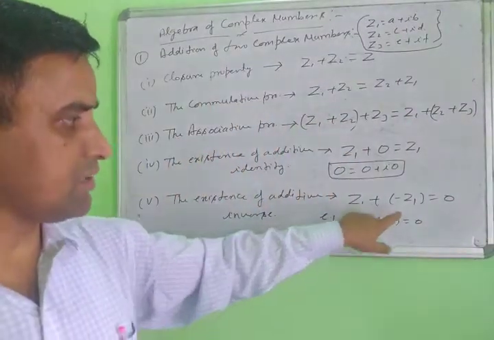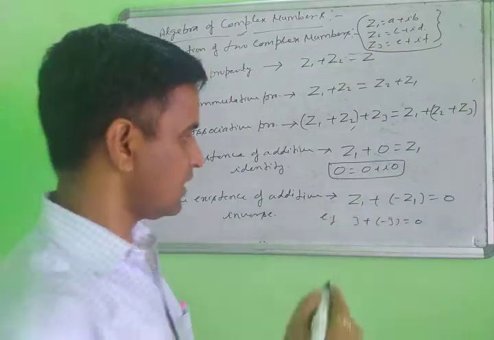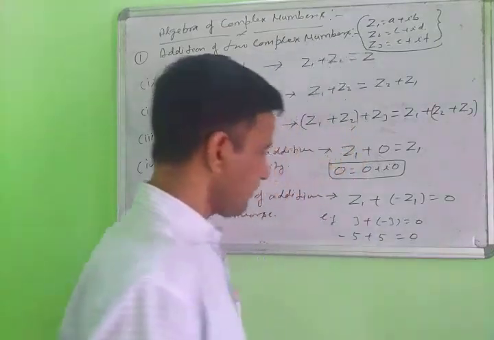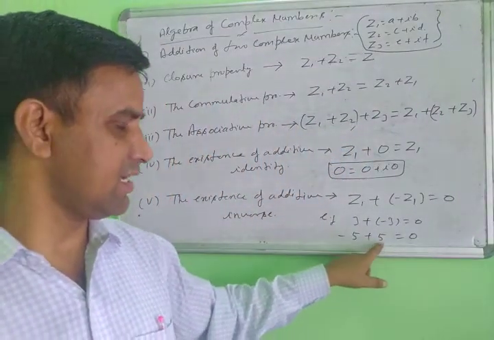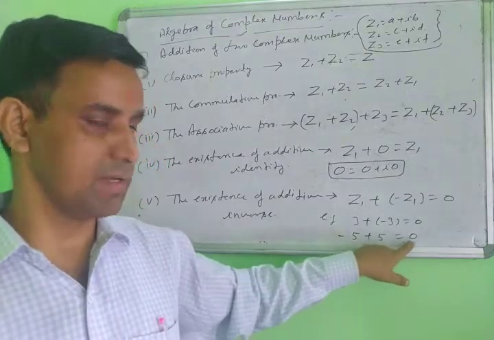Negative of a complex number means the same number with the opposite sign. Suppose you write minus 5, then you will write plus 5 here, and the result is also 0. Means when you add the opposite of a number to any complex number, the result will always be 0.